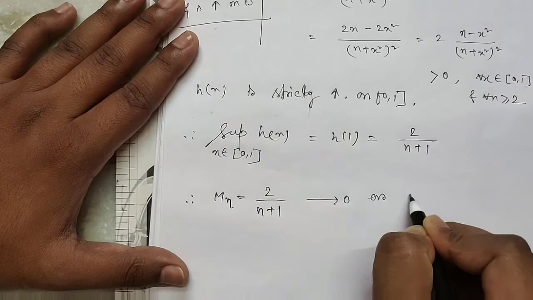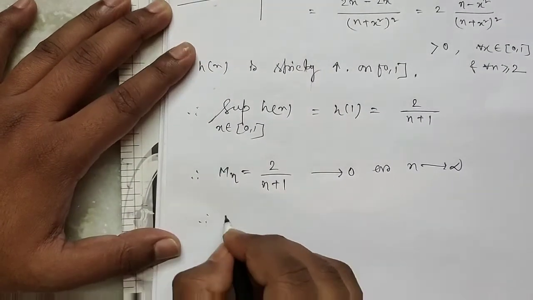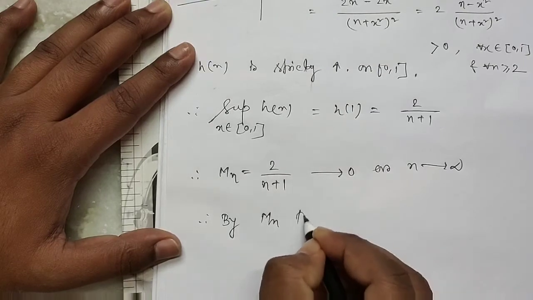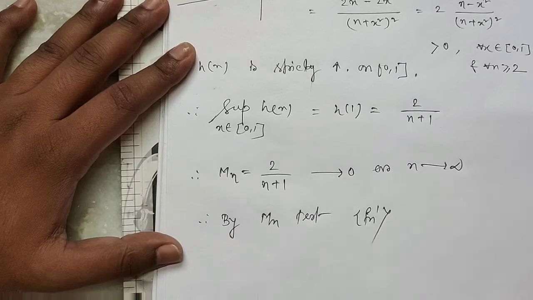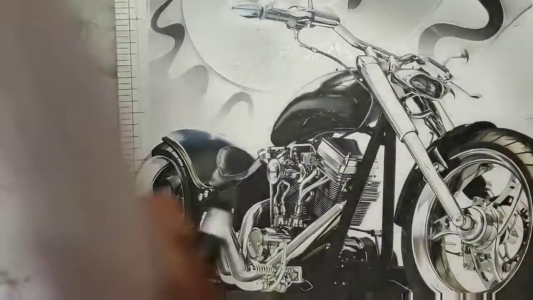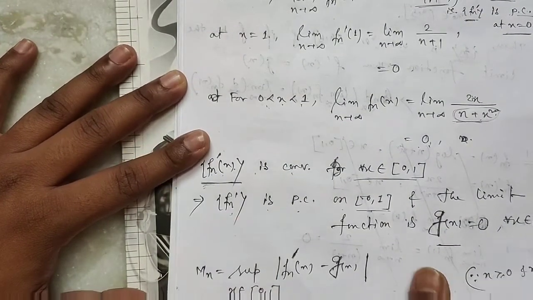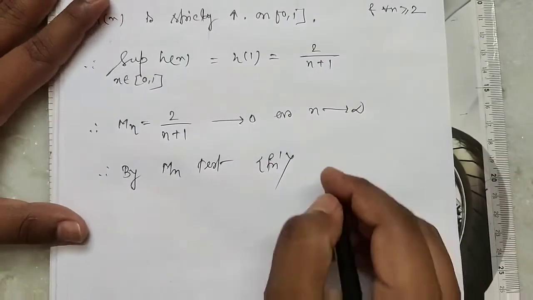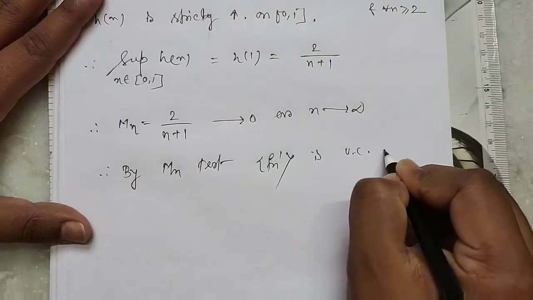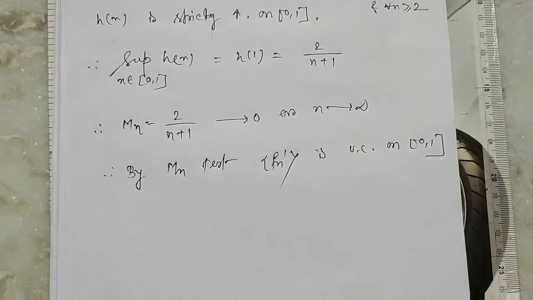This tends to 0 as n tends to infinity. So by the Mn test, this sequence of functions, because our function is fn', is uniformly convergent on [0,1]. Clear?